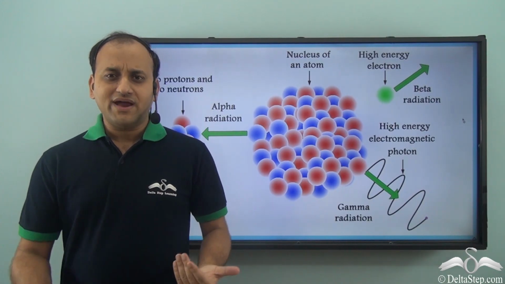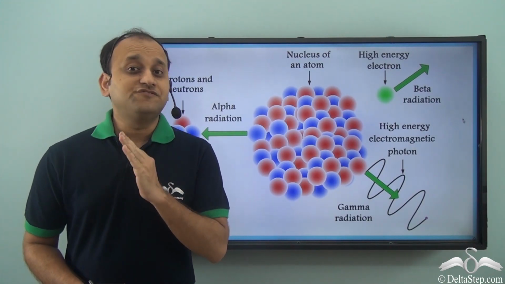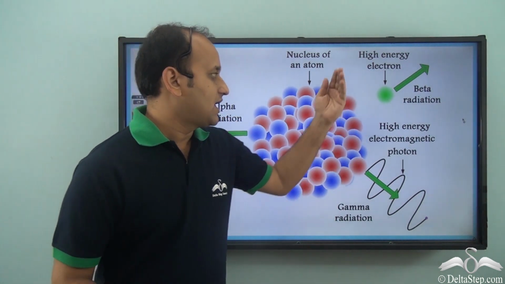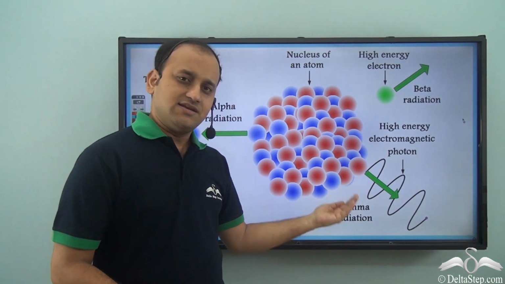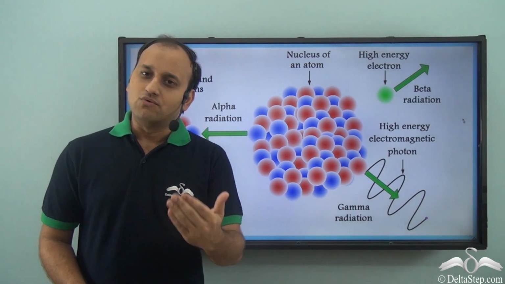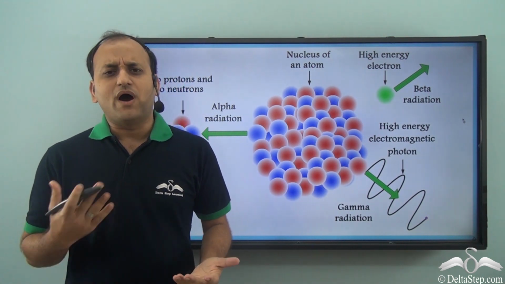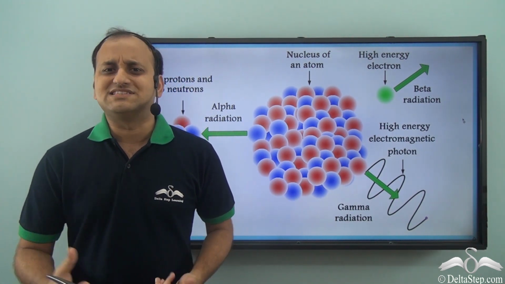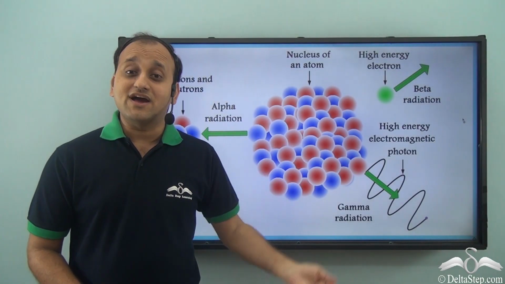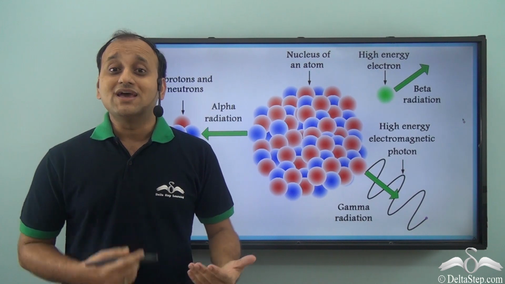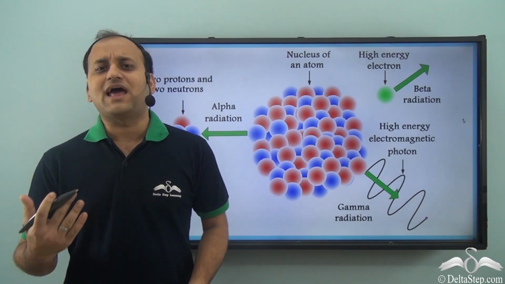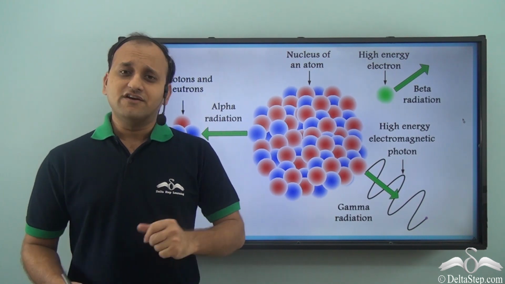We know that radioactive radiations are of three types: alpha radiation, beta radiation and gamma radiation. Now all the three radiations have their own properties. But why do we need to study them in so much detail? What is the requirement? The reason is that radioactive radiation is used in many different fields by human beings. So let's understand what are the different applications of radioactive radiation.